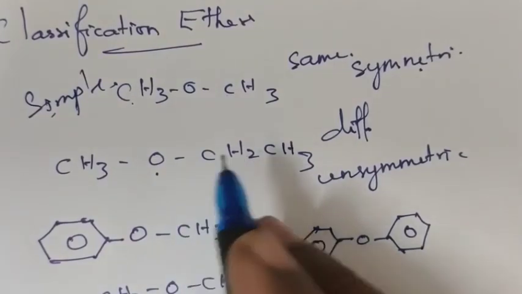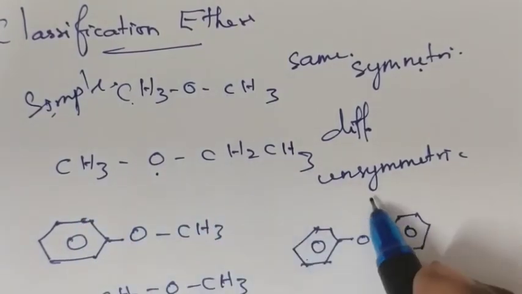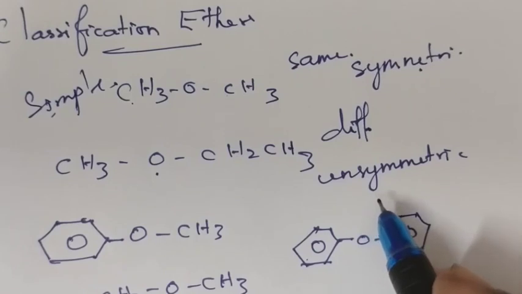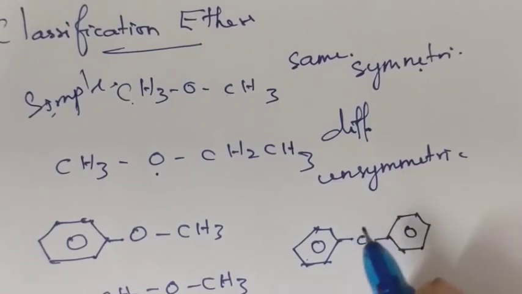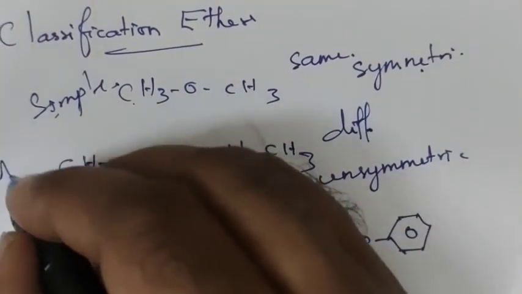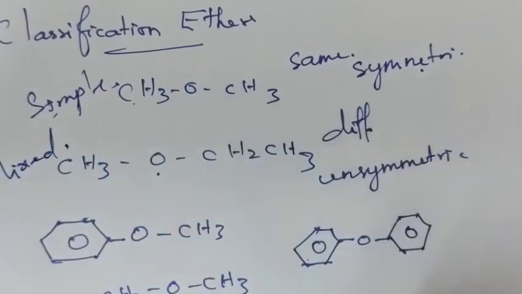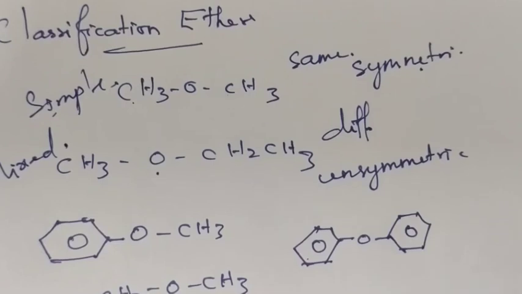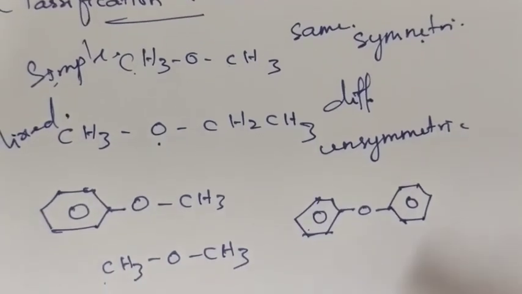If the alkyl group attached on either side is different, then it is called unsymmetric ether. Unsymmetric ethers are otherwise called mixed ether or complex ether. If any one of the groups attached to the functional group is aromatic, then that ether is called aromatic ether. That's all about the classification of alcohols, phenols and ethers.